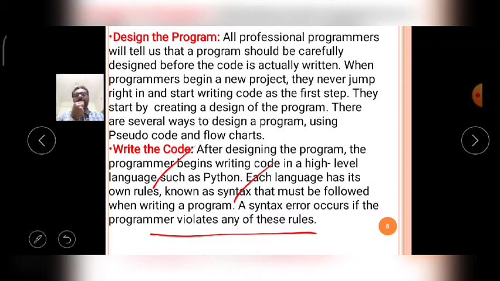With the help of these syntactical rules, the designed program is converted into a written program in the high level language.